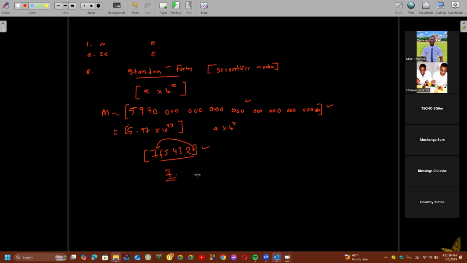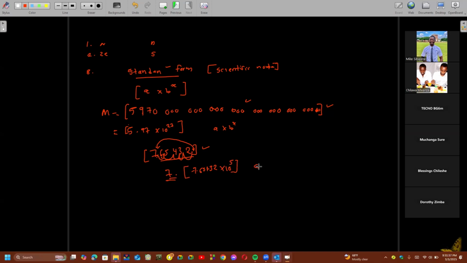It moves from this point to that point, and again, and again, and again. So this point has moved 1, 2, 3, 4, 5 times. So I have 7.6543 times 10 to the power 5. This is how we write it in standard form.